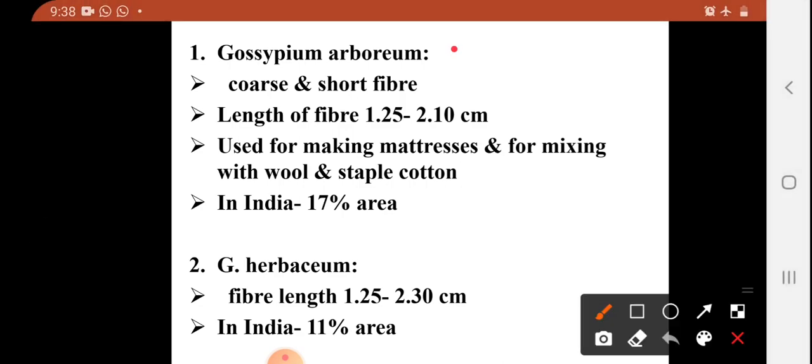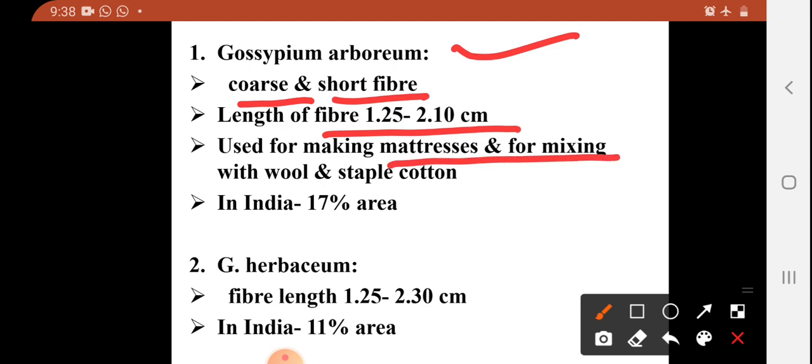Here is Gossypium arboreum, Deshi cotton. The fiber is coarse and short in nature. Length of fiber is 1.5 to 2.10 centimeter, and these fibers are used for making mattresses, and for mixing with wool and staple cotton. In India this species is cultivated on about 17% of the area.